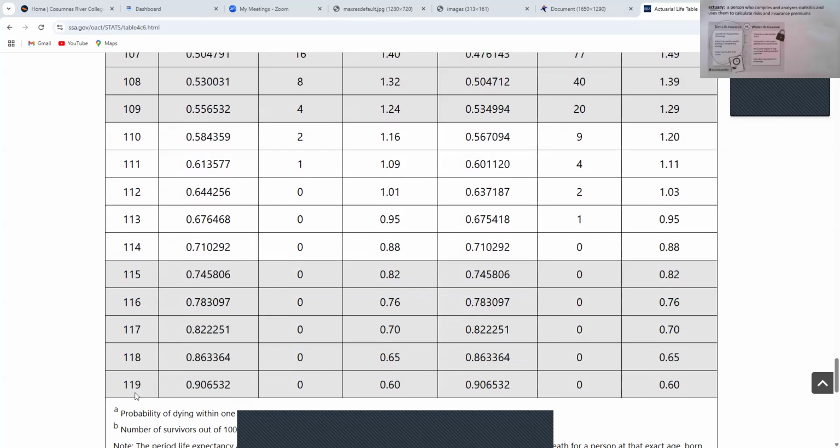What if grandpa's turning 119 and they're having a birthday party for grandpa that weekend? I don't care how big this party is that your friends are having. You better go to grandpa's birthday party. There's a 90% chance it's going to be his last one. It's about a 90% chance grandpa's not going to make it to be 120. There's a 90% chance that he's going to die within the next year. You should go to grandpa's party. So again, you can use this table to make life decisions such as those.